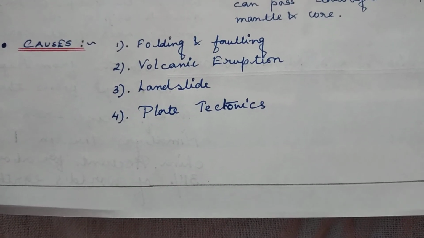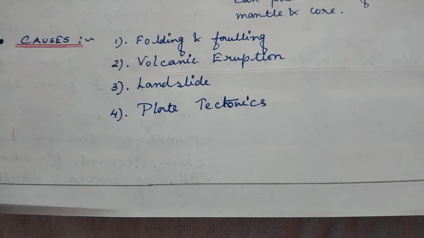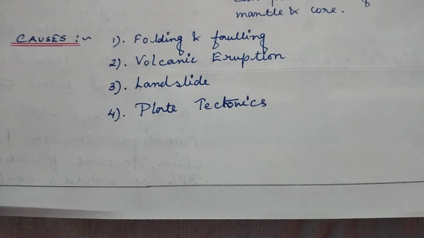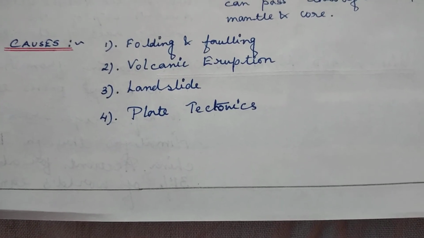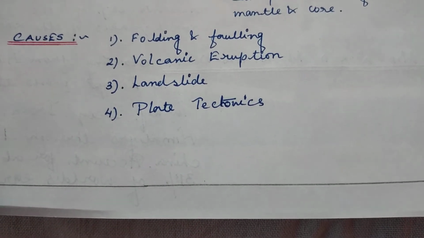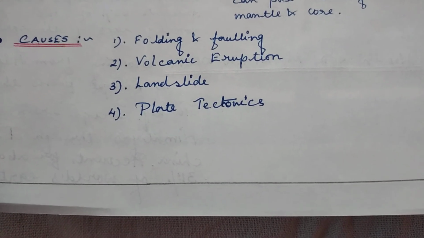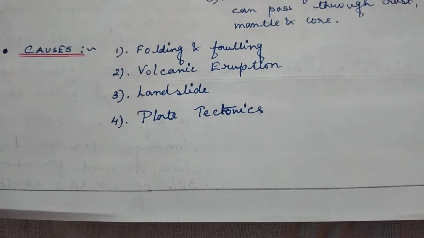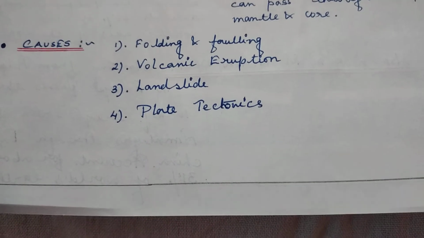Though this movement is very slow, whatever the kind of movement is, when two plates are moving in that particular place of the earth, earthquake vibration may be produced. So these four are the major causes of earthquake.